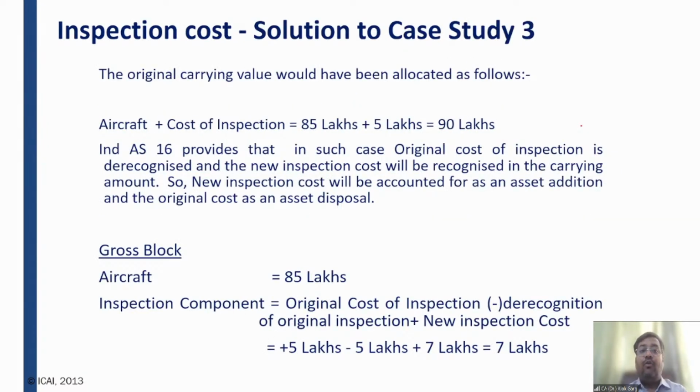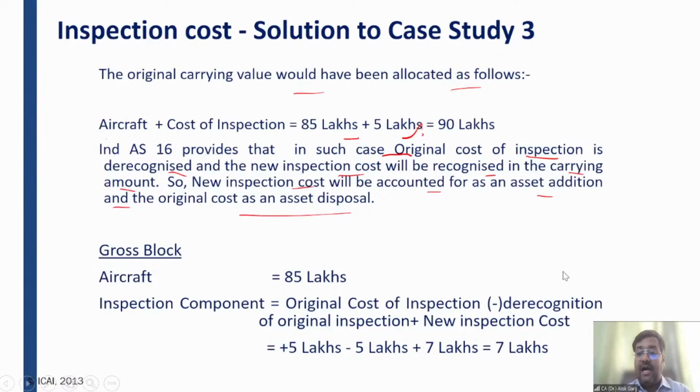In this case, the original carrying value would have been allocated as follows: aircraft plus cost of inspection. So 85 lakh is the cost of aircraft, 5 lakh is the inspection cost, and 90 lakh is your total cost. Ind AS 16 provides that in such a case, the original cost of inspection is derecognized and the new inspection cost will be recognized in the carrying amount. So the new inspection cost will be accounted for as an asset addition and the original cost as an asset disposal.